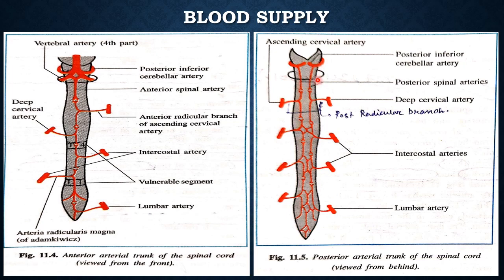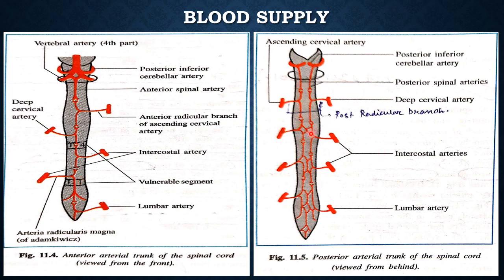The anterior arterial trunk extends throughout the cord along the anterior median fissure. Each posterior trunk, often double and less prominent, extends close to the attachment of the dorsal nerve root.